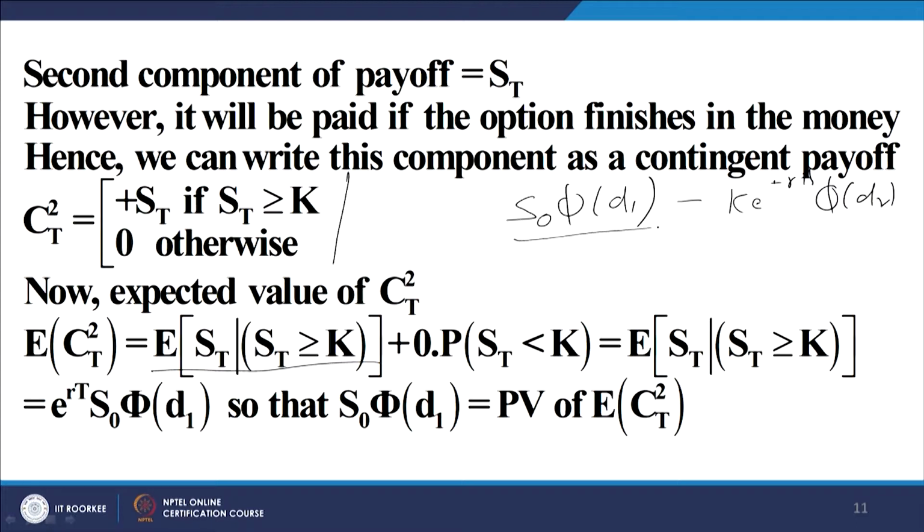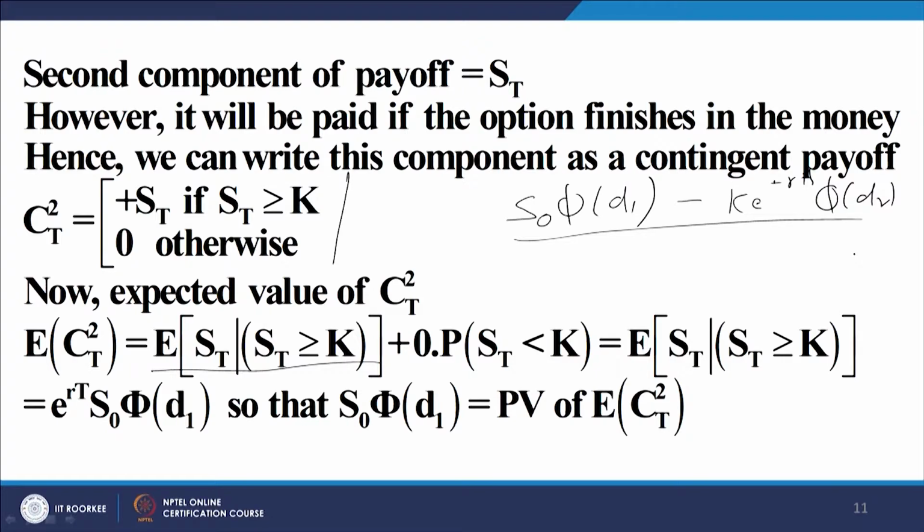Therefore, this whole expression is nothing but the present value of the net expected cash flow subject to exercise of the call option, that gives you the current price, which is obviously in tandem with the principles of finance.